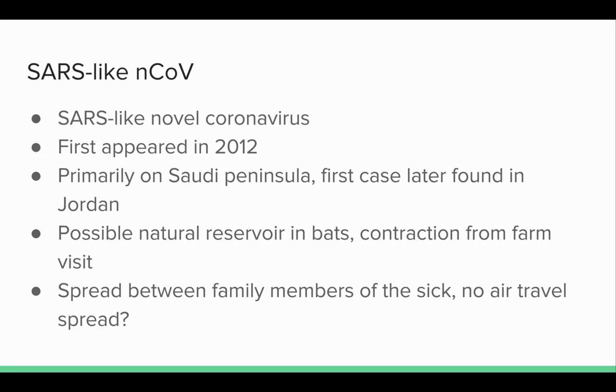Contraction of the virus for some of the patients was thought to be the result of a farm visit. Unlike SARS-CoV, the route of infection from human to human was not from healthcare workers, but rather from family members of the ill. For one patient, some of the people he came into contact with became sick, but none were positive for novel coronavirus. This suggested that the human-to-human transmission was different than SARS-CoV. There does not appear to be any evidence of spread by long-distance air travel, and the virus appeared to be localized to the Middle East.